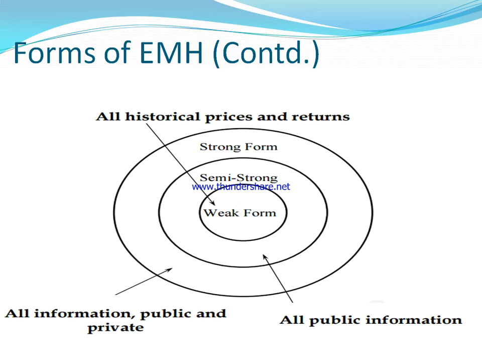In this diagram, you see there are three circles, and the circles represent the amount of information that each form of the efficient market hypothesis includes. Here, the weak form covers the least amount of information as it relies more on historical prices and returns, and the strong form covers all the information, whether from a public source or a private source, while the semi-strong form includes only public information. The point to be noted is that each successive form includes the previous ones, like semi-strong includes the weak form and strong includes the other two forms.